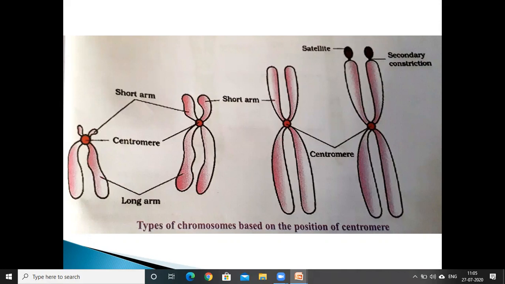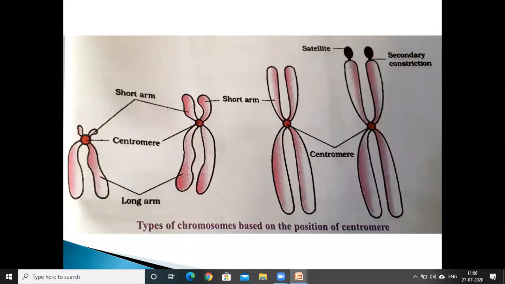So the arms are two, one short and one long. And next, third is the metacentric, when the centromere is located at the middle of the chromosome.